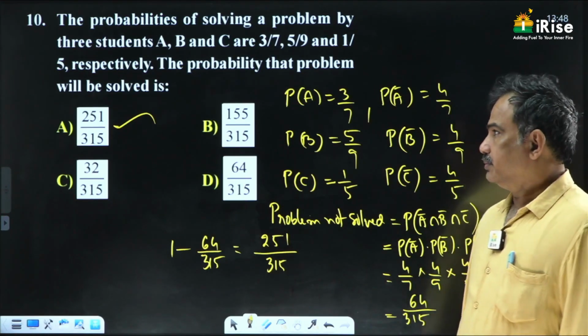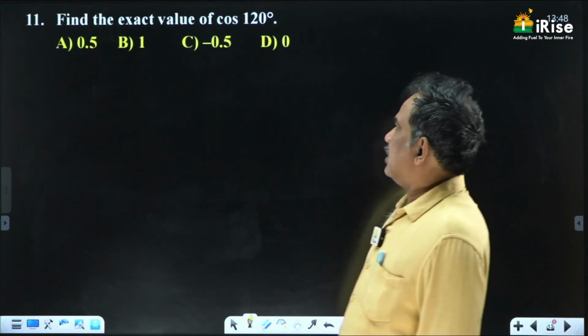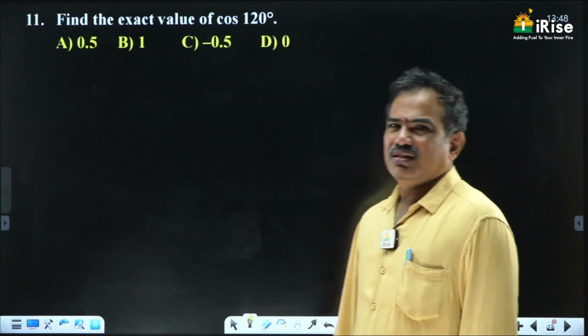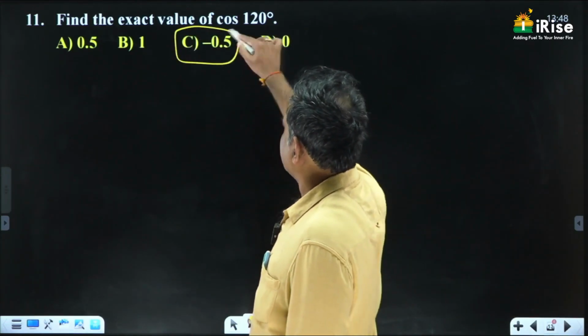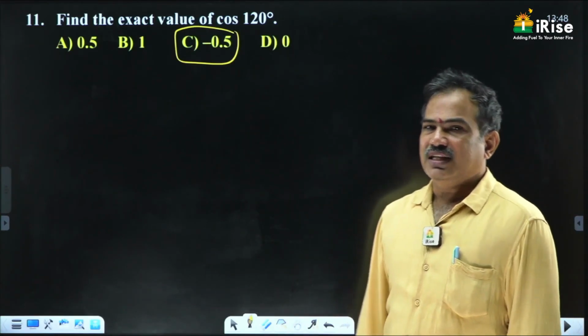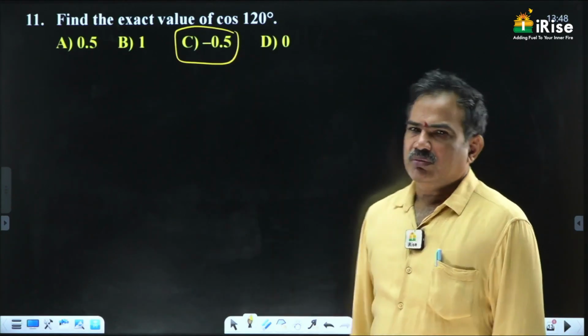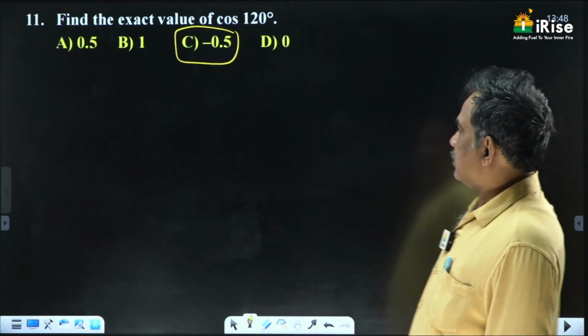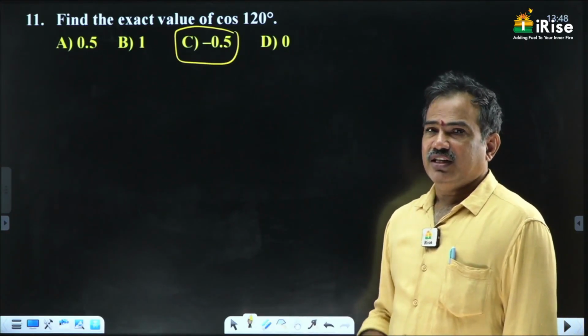Okay, next question. Find the exact value of cos 120. Here cos is negative in the second quadrant, so the answer must be negative. Only one option is negative, and that is the answer, minus 1 by 2. It is not necessary to write cos 120 is equal to cos of 90 plus 30, which is equal to minus sin 30.